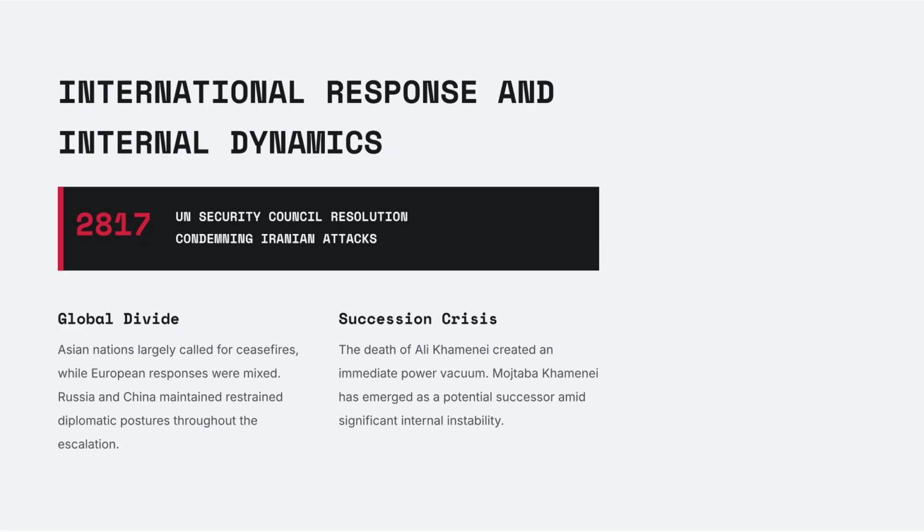The international response saw the UN Security Council condemn Iranian attacks. A global divide emerged as Asian nations called for ceasefires. Internally, the death of Khamenei led to a succession crisis.